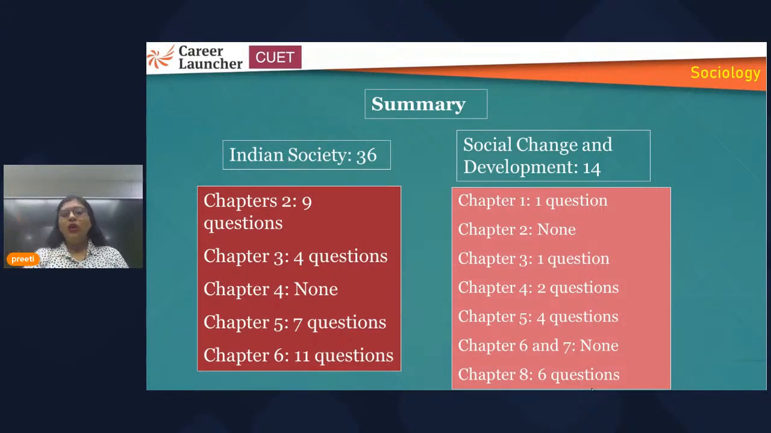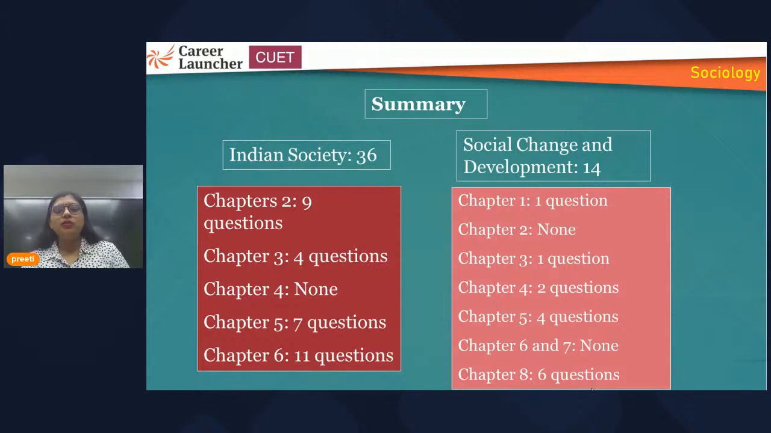All these chapters, chapters 2, 3, 4 as well, are important. But for chapter 4, you have to just go through the topics which are there. You cannot leave it aside. Chapter 5 is also important because 7 questions they have made from this. Chapter 6, 11 questions, so you can clearly see the weightage of chapter 6 in this sample paper.